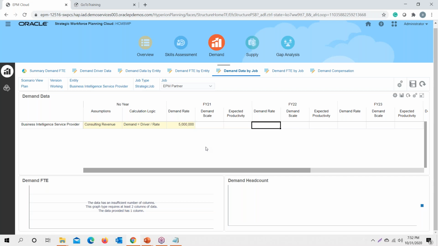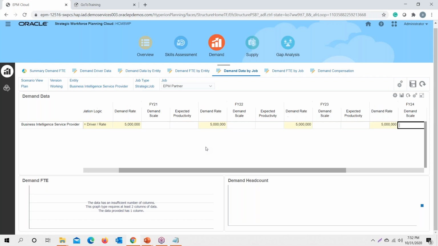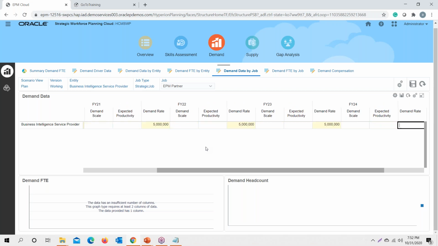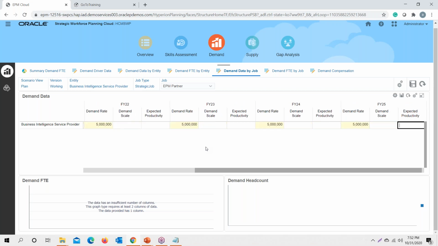So I want this 5 million for all my strategic year demand rates. I provide the data accordingly, and once I submit this demand rate for all my strategic years, I click save.